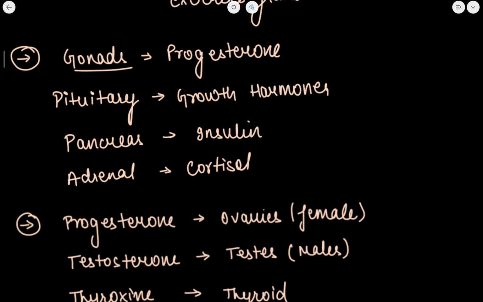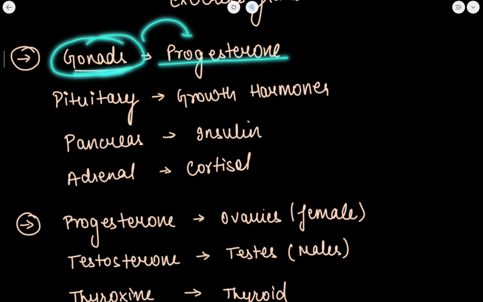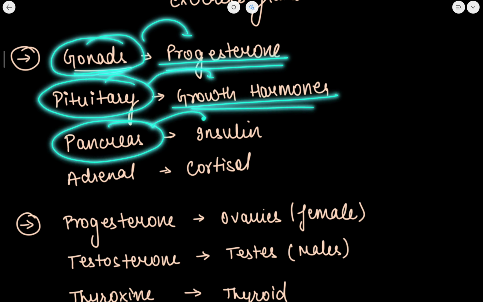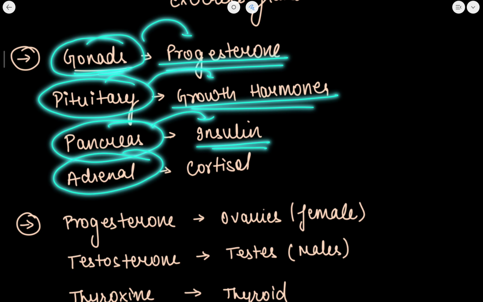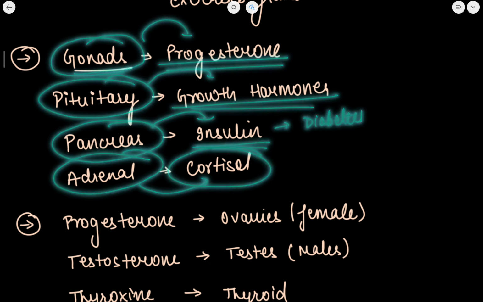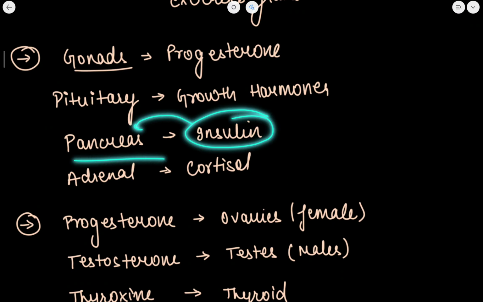Now, different types of hormones are there. Gonads secrete progesterone. The pituitary gland secretes growth hormone. The pancreas secretes insulin and the adrenal secretes cortisol. The deficiency of insulin or an increase in sugar level is related to diabetes in human beings. Always remember, insulin is secreted by the pancreas.